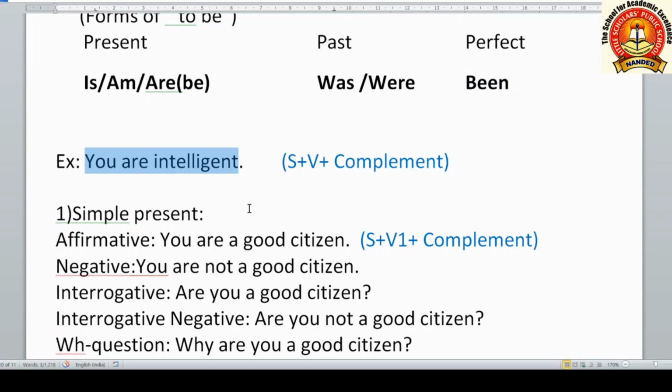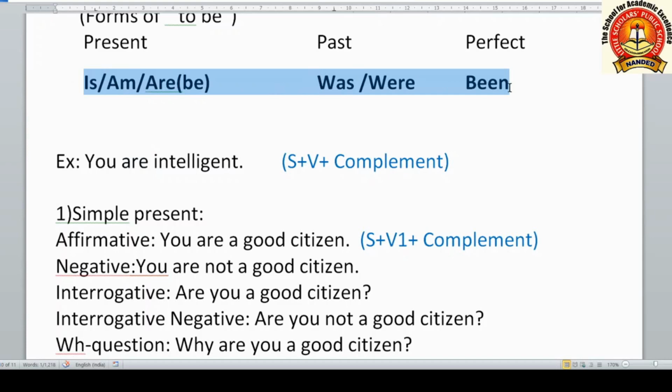You are intelligent. This sentence is having this structure: subject you, verb are, and complement is this adjective intelligent. This is complement of this verb of incomplete predication, that is are. These verbs are also called as verbs of incomplete predication. This is a helping verb, but it is acting as a main verb here because it is showing state of being. Someone, this subject you means someone is intelligent.